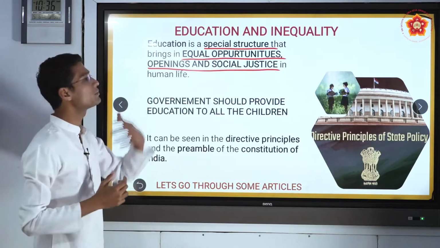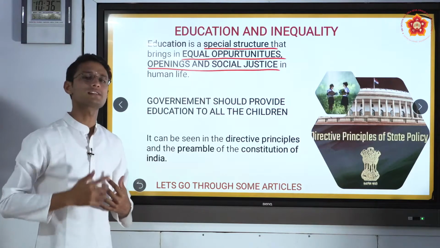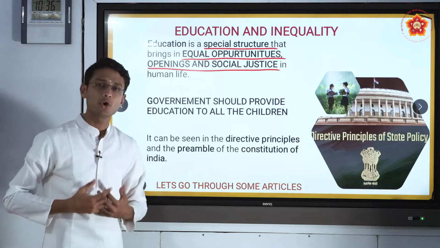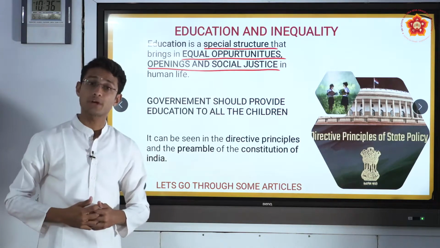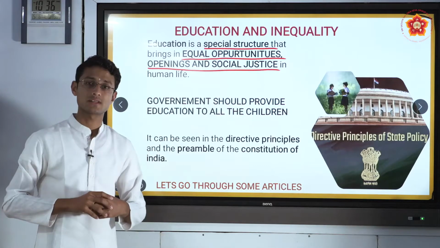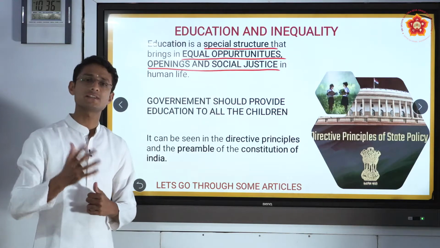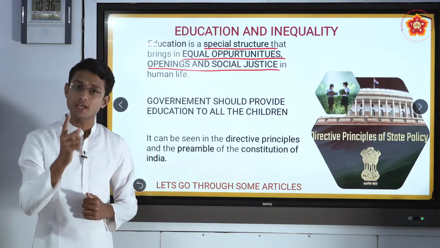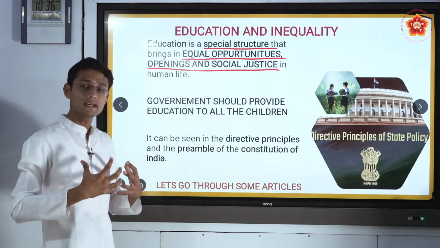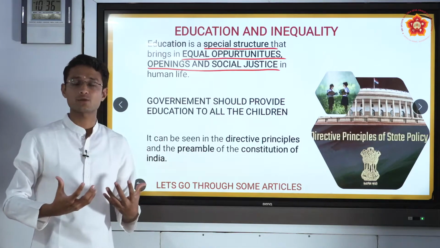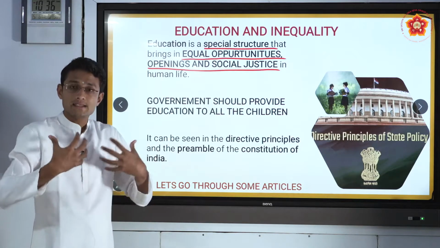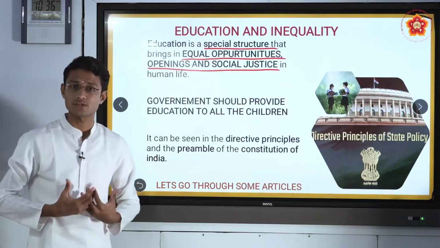What are equal opportunities? If a person is educated, he will know what opportunities he should get in the society. If he or she is an educated person, he or she will know what opinions can be given in the society, his openness, and his opinions which can be shared in the society.